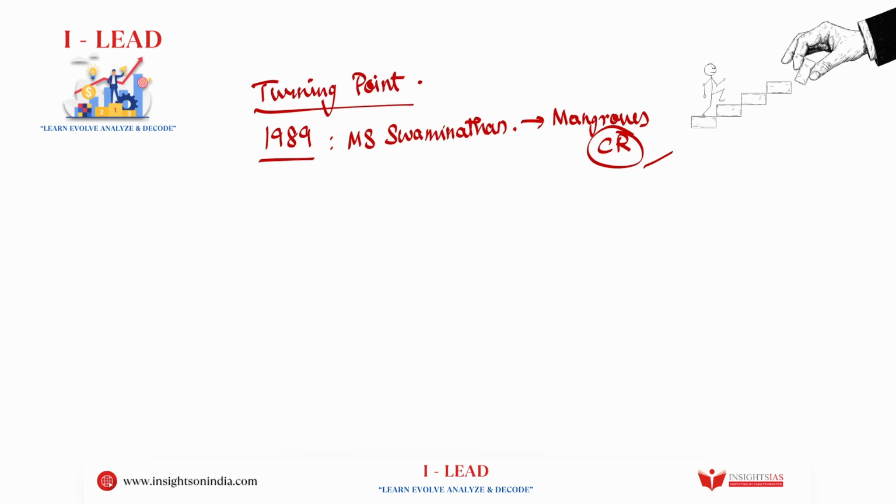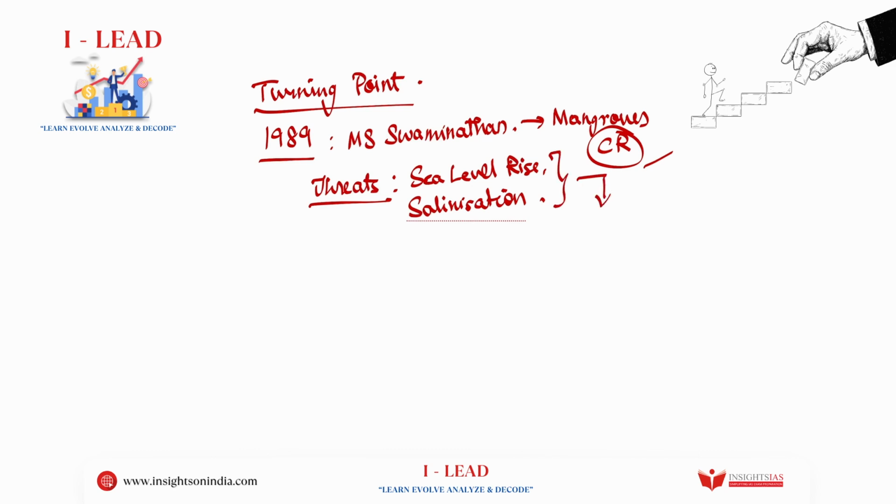He highlighted that right now there are many threats which the world is facing. What are these threats? For example, there is sea level rise, there is salinization, cyclones, so many other things. And he suggested how mangroves can act as a measure to counter these threats.